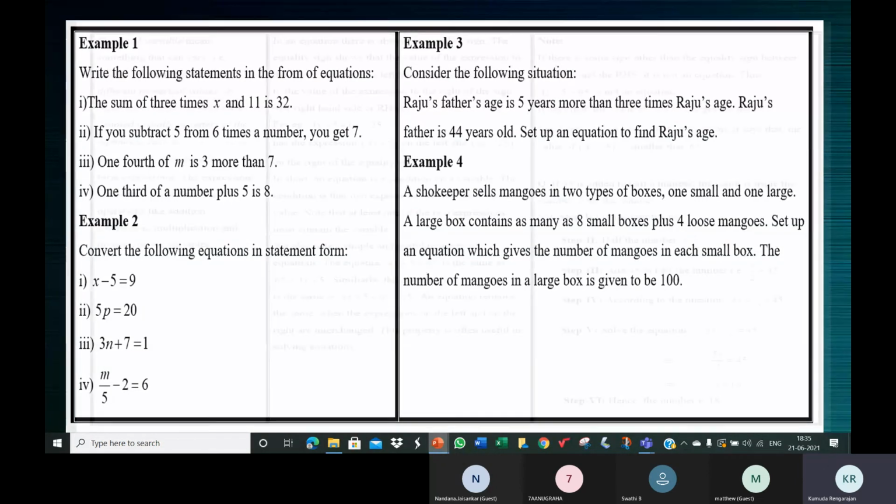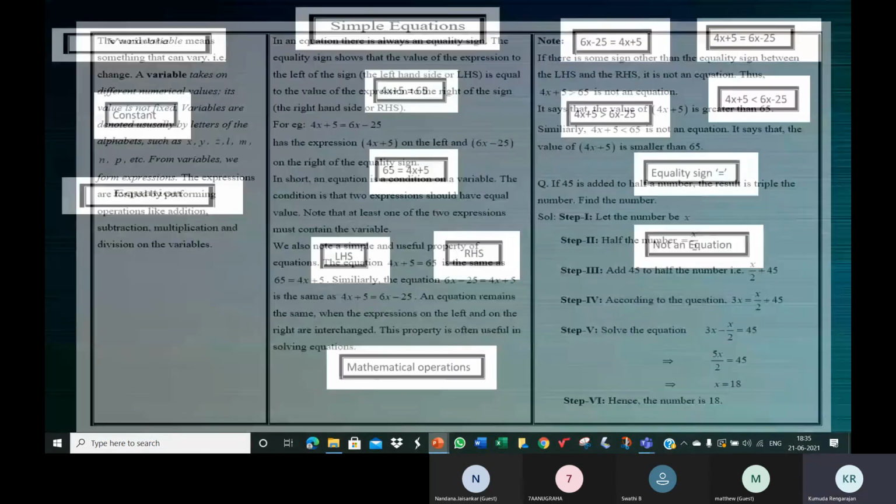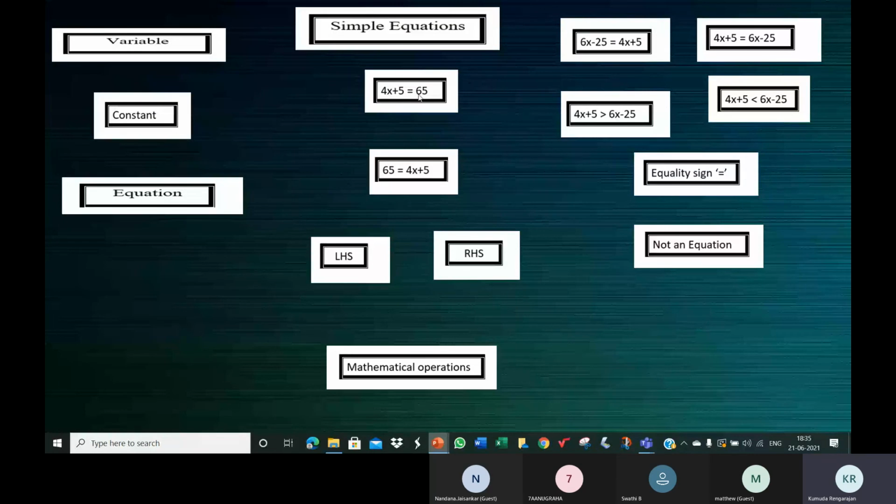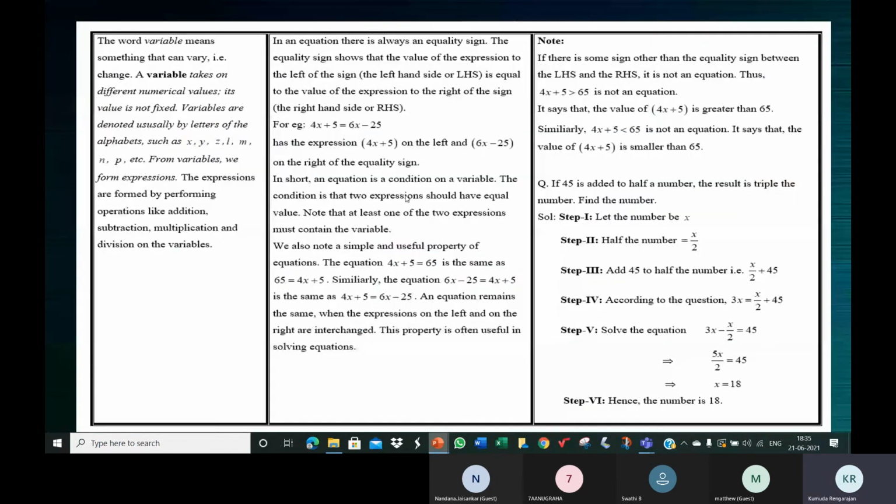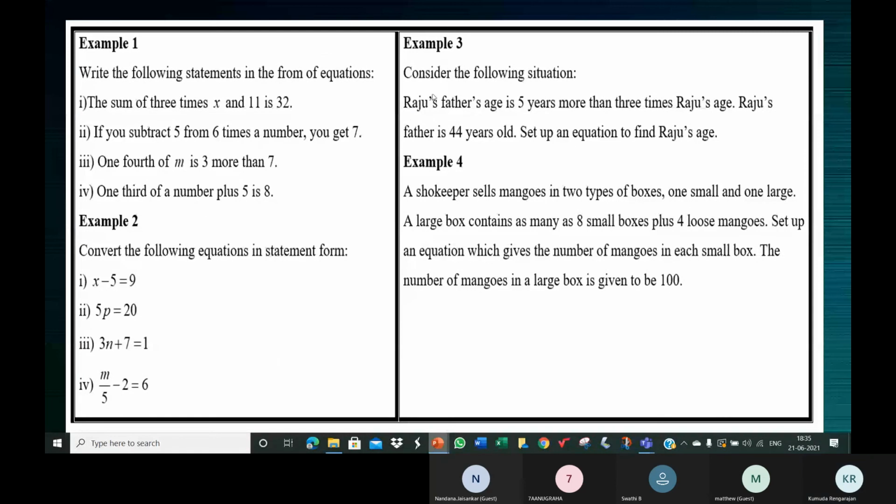I told you that you can exchange it. 65 is equal to 4x plus 5, or 4x plus 5 is equal to 65. You can exchange it like that. So we get 44 is equal to 3x plus 5. You can also write it as 3x plus 5 is equal to 44.